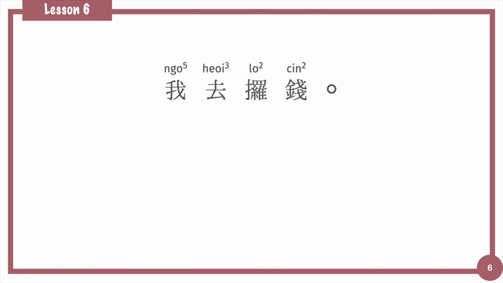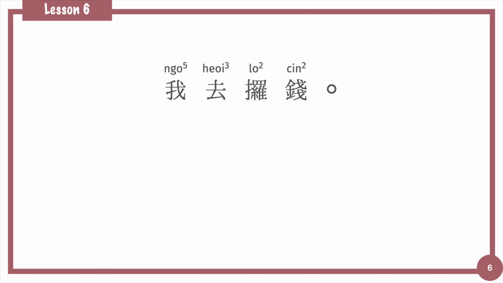Then let's see the last sentence structure of today. 我去攞錢. We are going to talk about the ellipsis here. Ellipsis means sometimes we will omit some elements in the sentence. It's a common phenomenon in Cantonese. When the information is clear or the element is not the main idea of the sentence, we can skip it. And the subject is the part that has always been omitted.